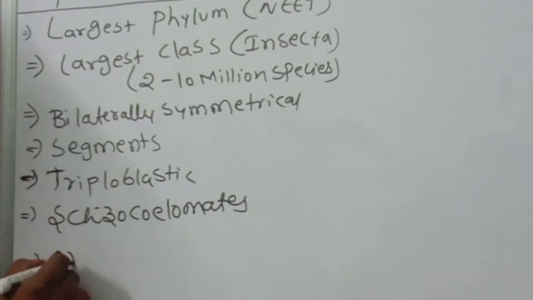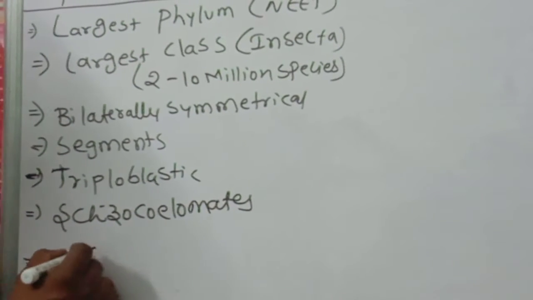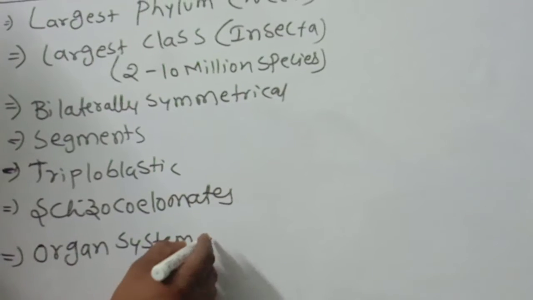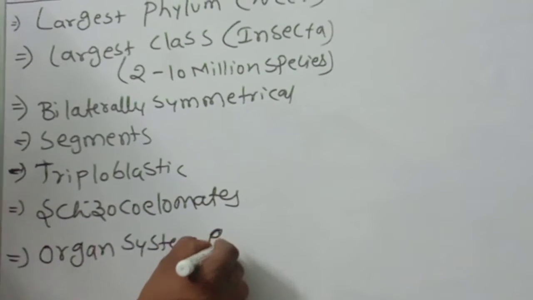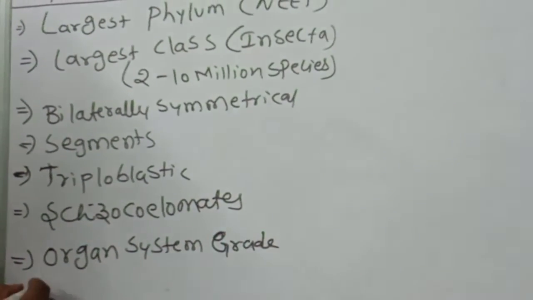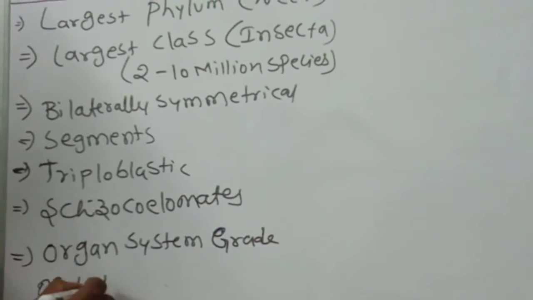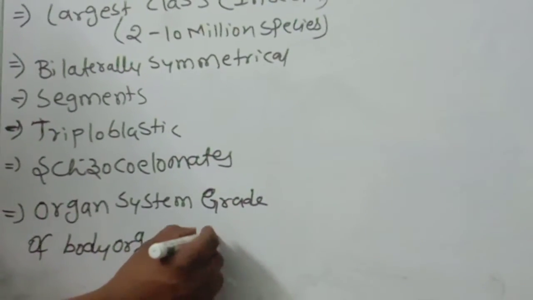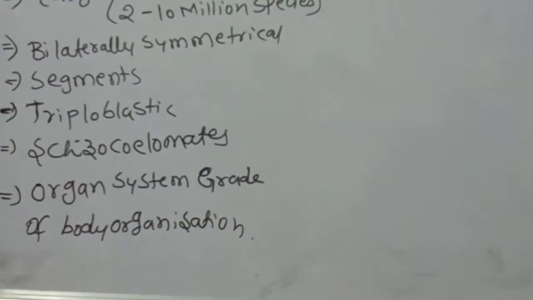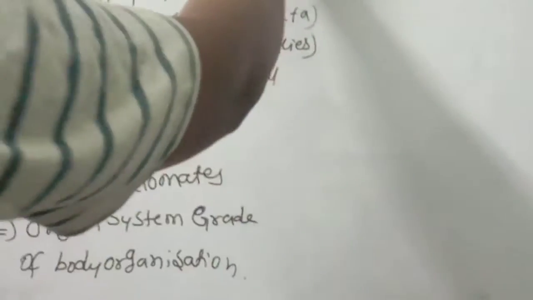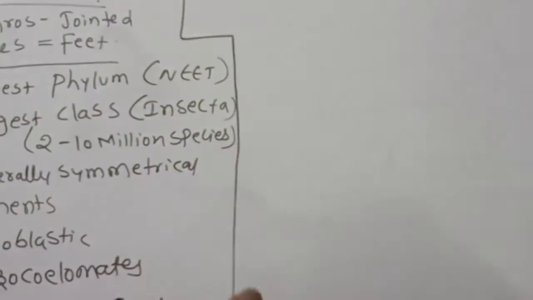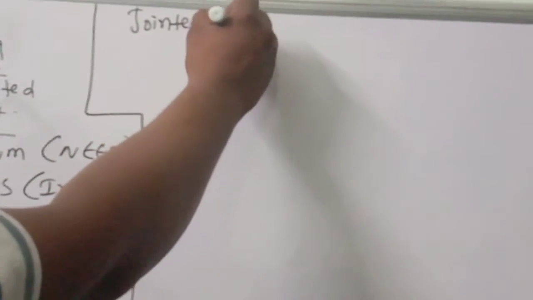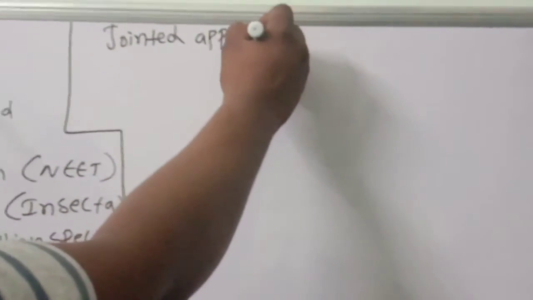Next, another important one: they have organ system grade of body organization. The next important one, they have jointed appendages.